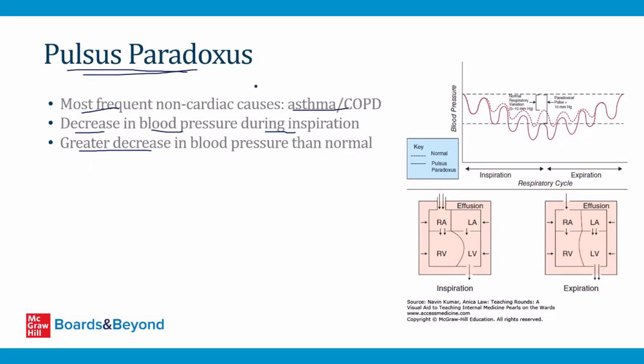The classic situation in which this occurs is in a pericardial effusion, but I just want to point out here that you can also find a pulsus paradoxus in someone who has advanced asthma or COPD. This is not something we usually check for clinically. It's more of a quirk you just have to know for your board exams.